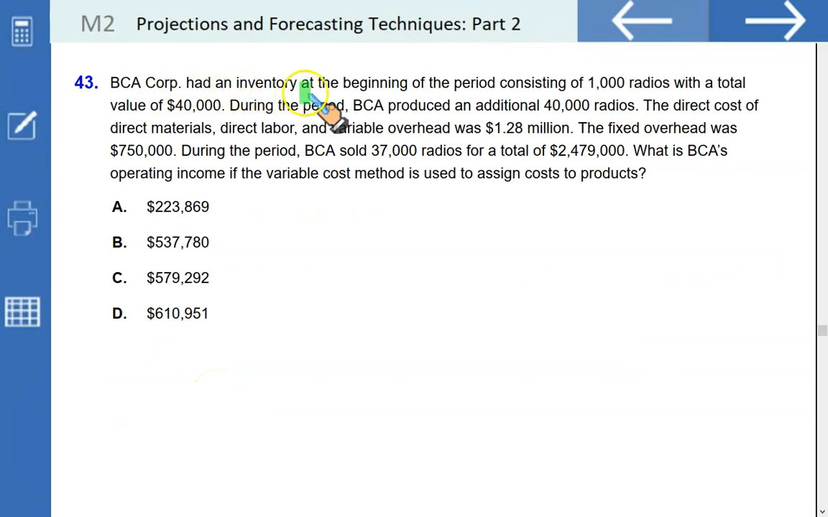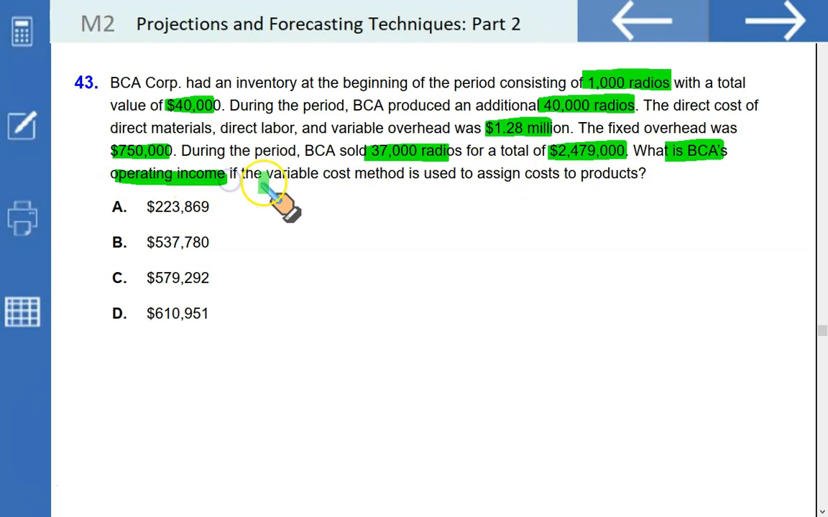BCA Corp had an inventory at the beginning of the period as 1,000 radios with a total value of 4,000. That's $4 per unit. During the period, BCA produced an additional 40,000 radios. The direct cost of direct material, direct labor, and variable overhead is $1.28 million. The fixed overhead was $750,000. During the period, BCA sold 37,000 radios for a total of $2.479 million. What is BCA's operating income if the variable cost is used to assign cost to the products?